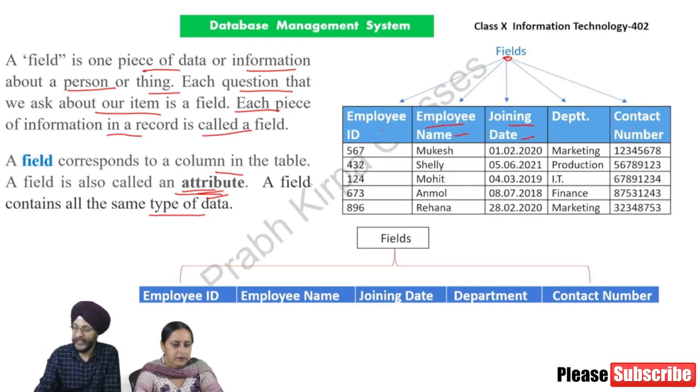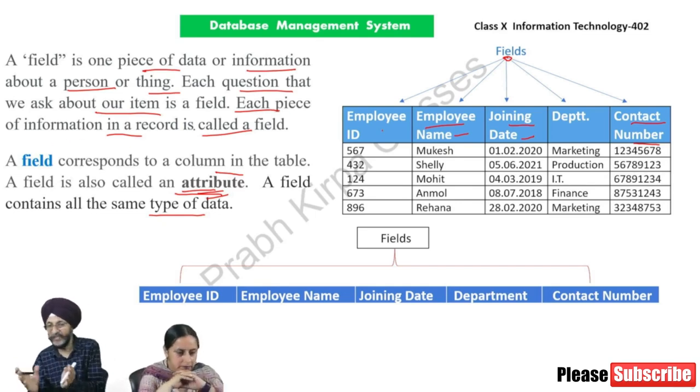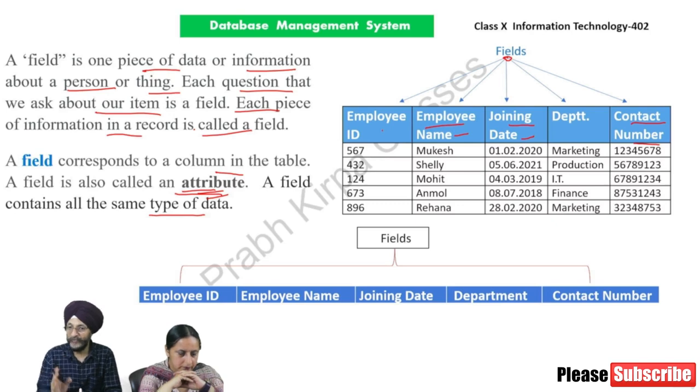In the case of contact number, in this field only contact numbers are mentioned. So we may be asked what type of information is there, whether there is dissimilar information in a particular field. We will say no, similar type of information is provided by any one particular field.